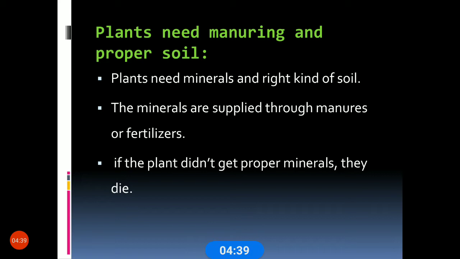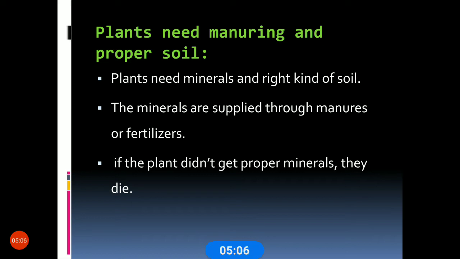All plants will not grow in the same type of soil. There is a difference in soil types also. We cannot plant a cotton plant in red soil; that should be in black soil. Like that, plants need the right soil and minerals to grow well.